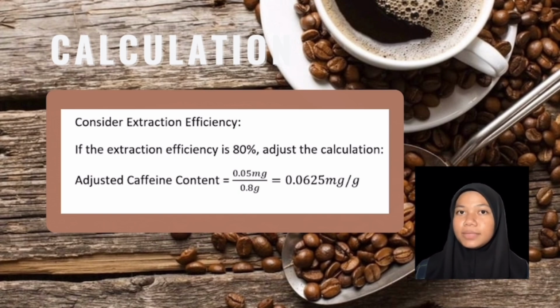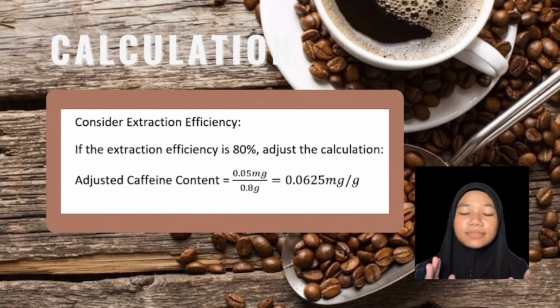As we took 80% as our extraction efficiency, we adjust the calculation as shown on the screen. Therefore, in this example, the calculated caffeine content in the coffee sample is 0.05 mg per gram. Adjusting for an extraction efficiency of 80%, the adjusted caffeine content is 0.0625 mg per gram.